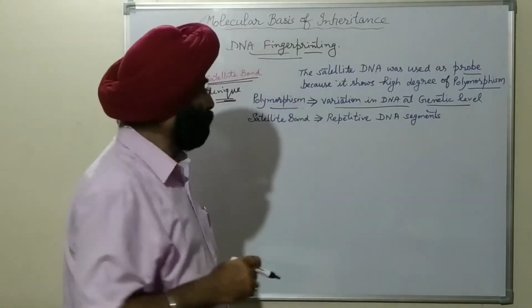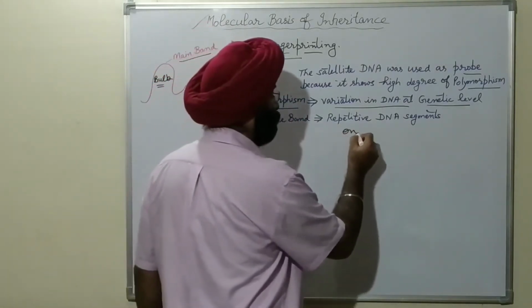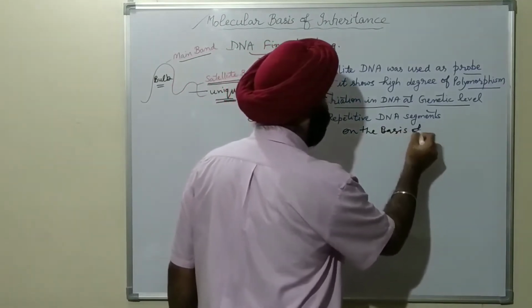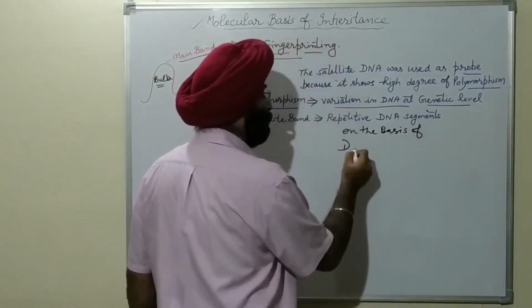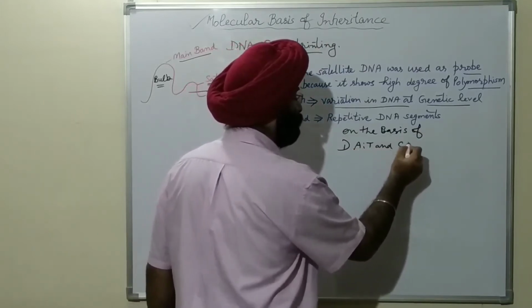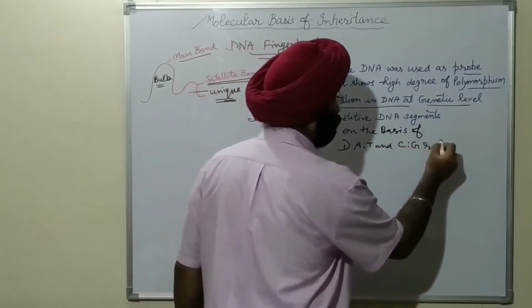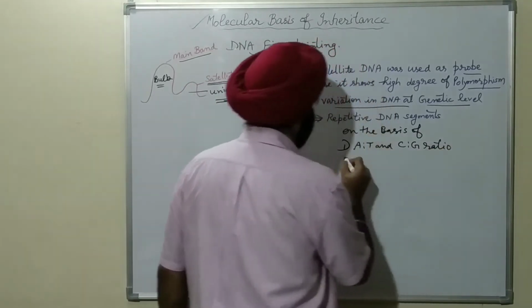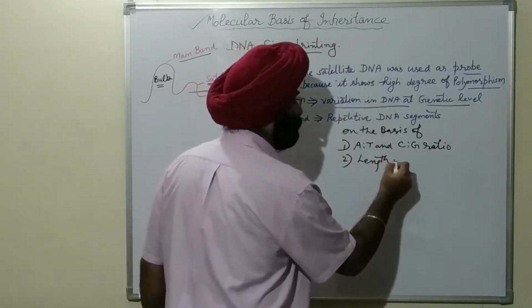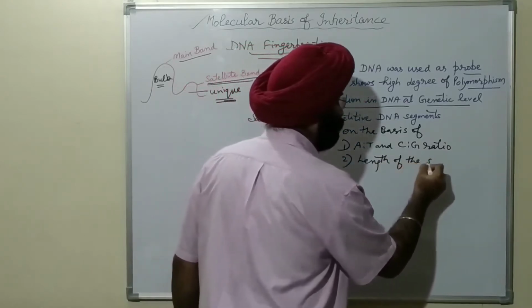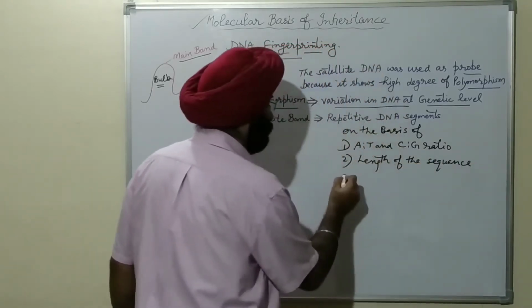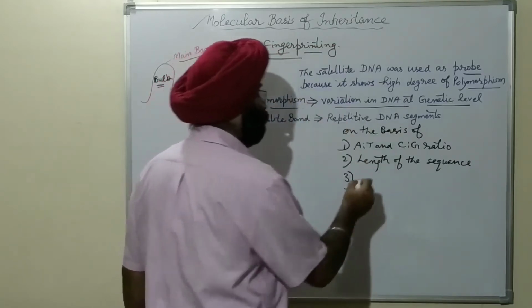So, on the basis of number 1, adenine, thymine and cytosine, guanine ratio, number 2, length of the sequence, how long it is, and number 3, copy number.